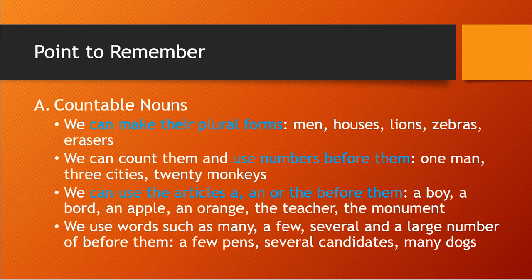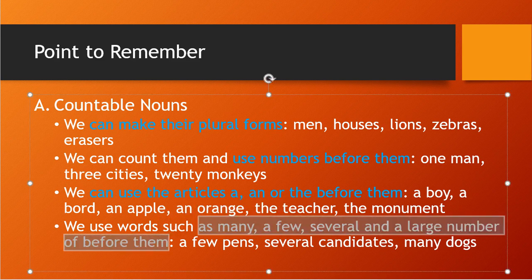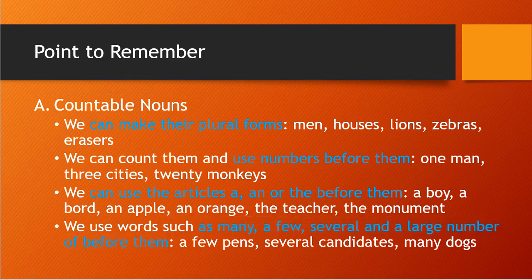Next point: we use words such as many, a few, several, and a large number of before them. This kind of word also we can use before them. Like here, a few pens, several candidates, a few candles, many dogs.